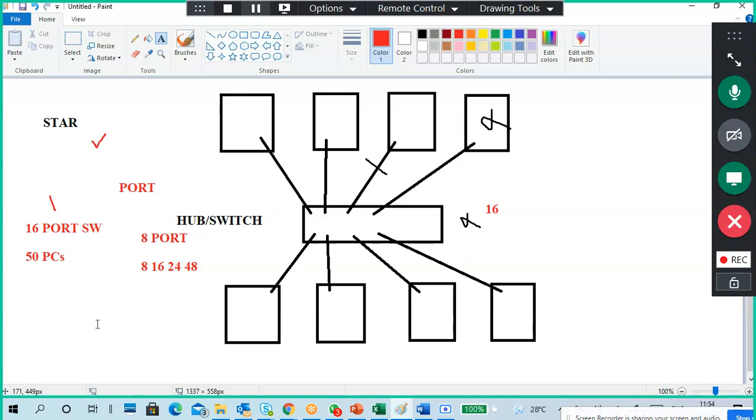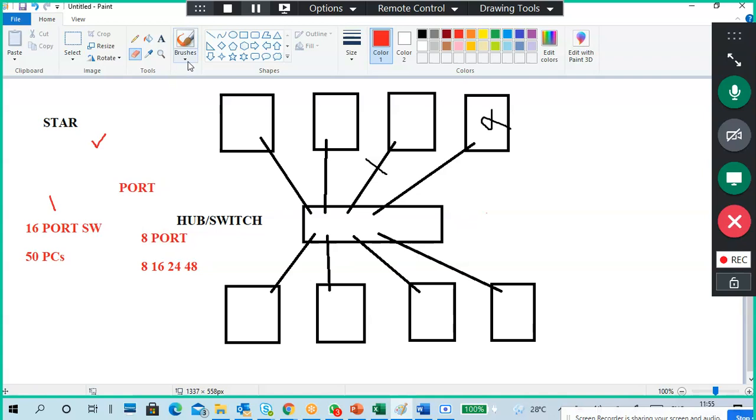That is one answer, a good answer, a better one. There's no less answer kind of stuff. So we have to take a bigger port switch, right? Anyone, any idea?